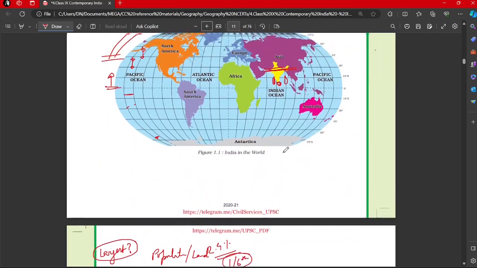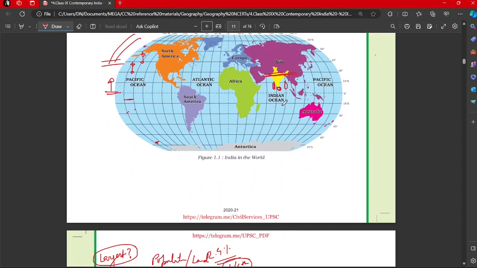We will need a world map. So central location. If you see, between East Asia, which will be around here, and West Asia, which will be around here, it is centrally located, and it is also in the southern part of Asia. This is Asia, and this is the southern part.